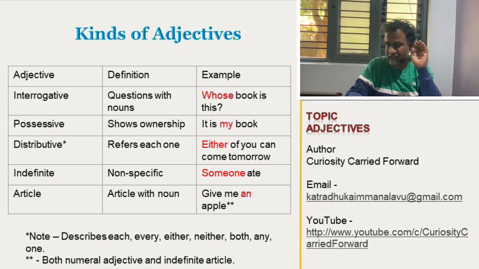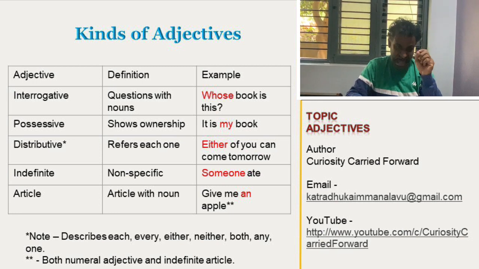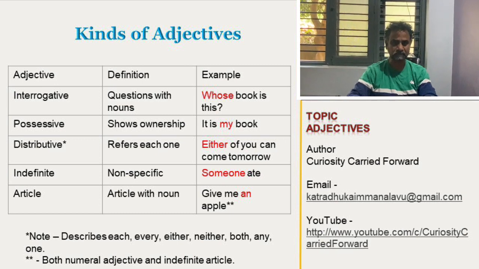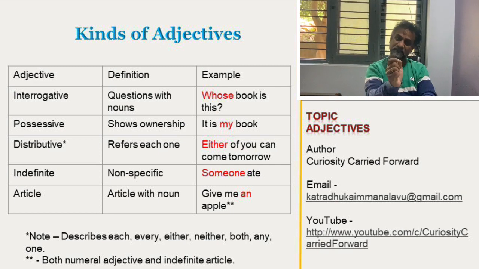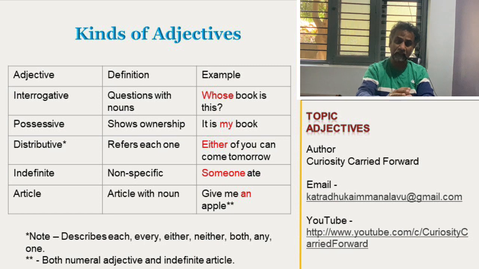So an article with a noun is an article adjective. Give me an apple. That's all. Understood. So that is the article adjective. So in this case there is a small confusion. An apple or a boy. It's article or adjective.